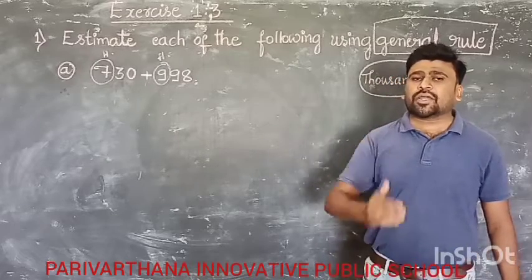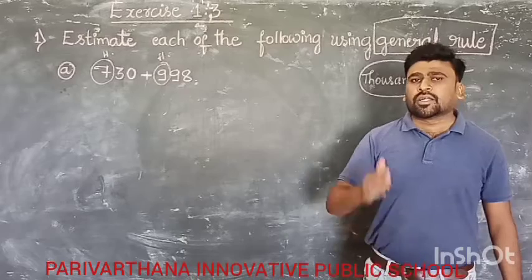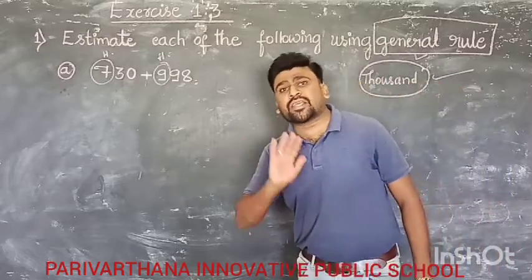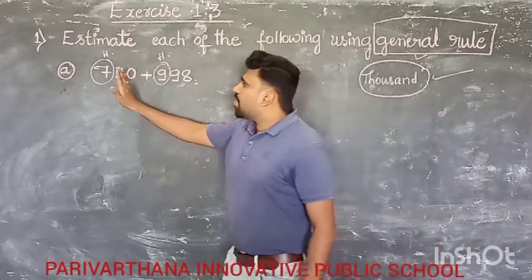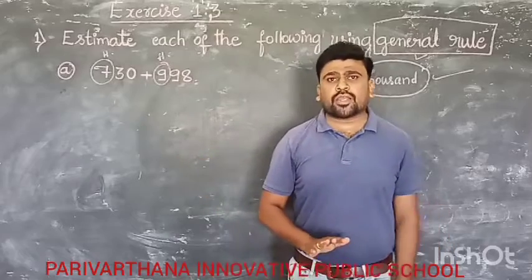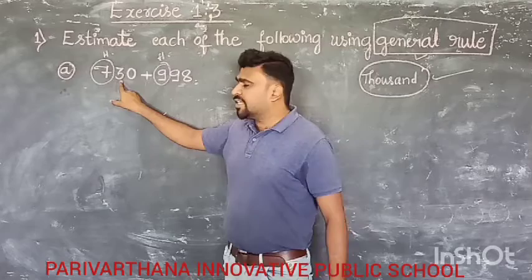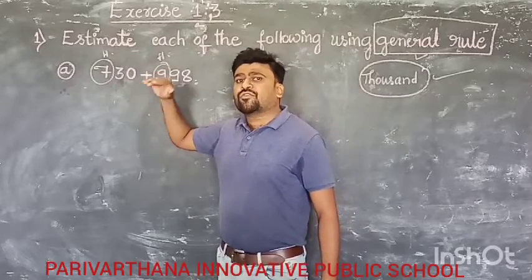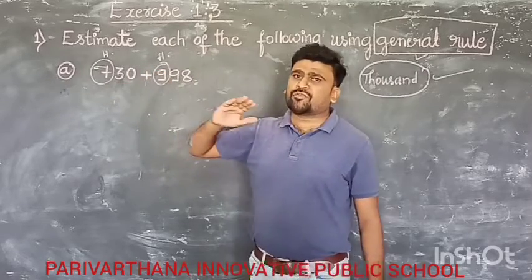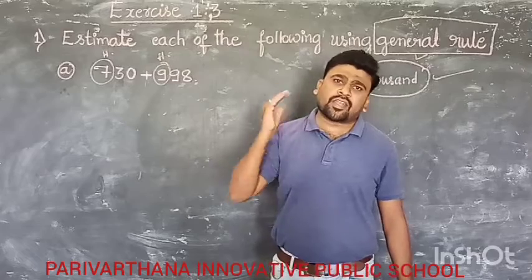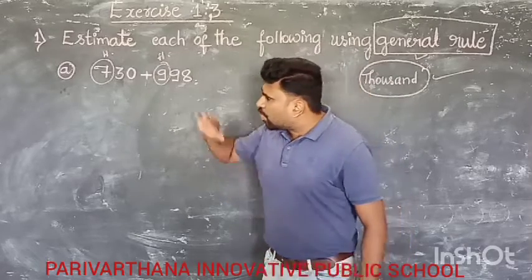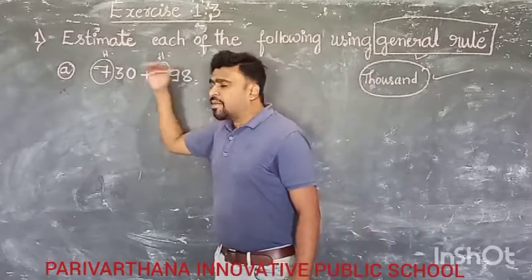Now if you are rounding off to the 100 place, then you have to see the 10 place digit. Regarding the 10 place it is 3. You already know that if the digit is 5, 6, 7, 8, 9, that is 5 or more, then 7 becomes 8.